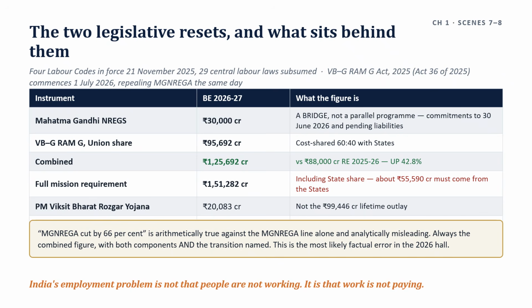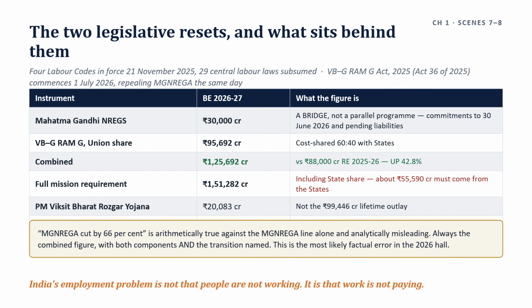The codes: the Code on Wages 2019, a statutory minimum wage for all workers and a national floor wage below which no state may fix its minimum. And second one, the Industrial Relations Code 2020. This is dispute resolution; two-member tribunals come under this code.